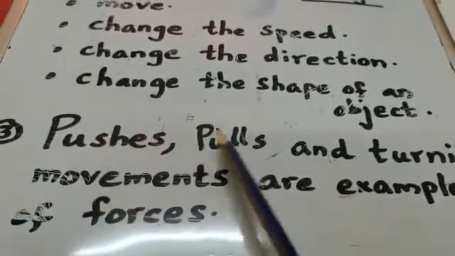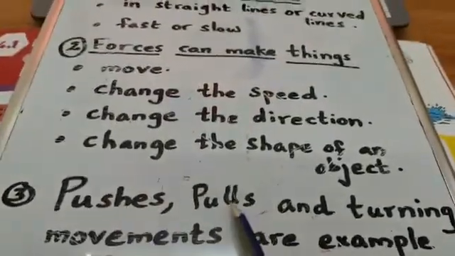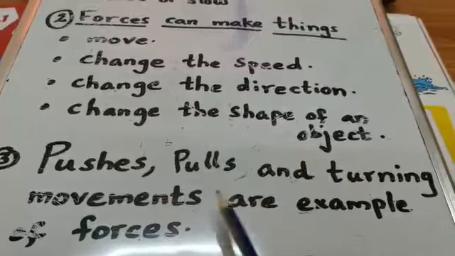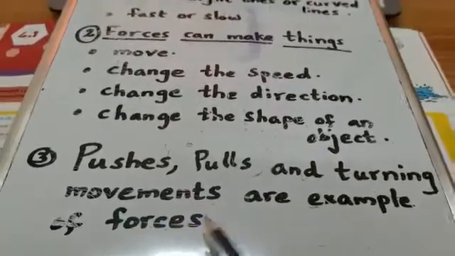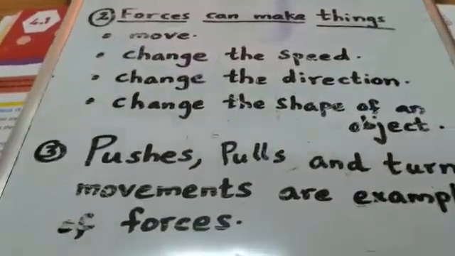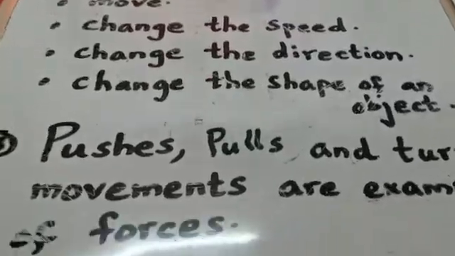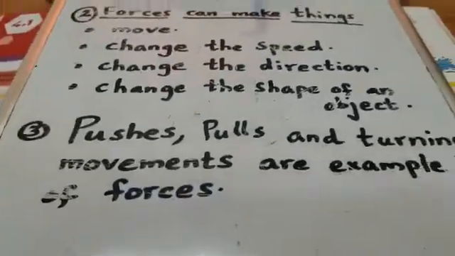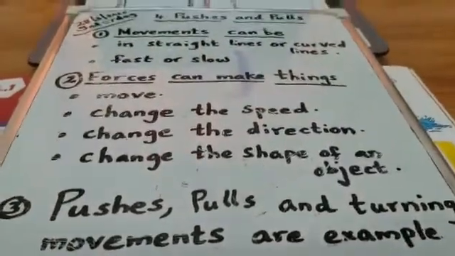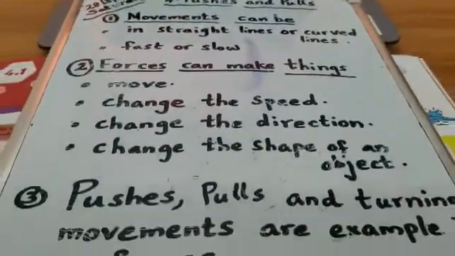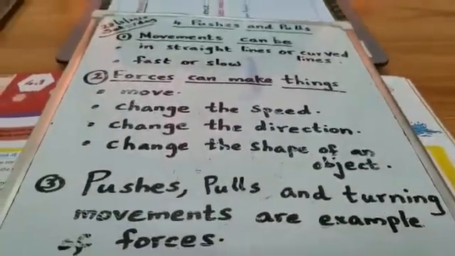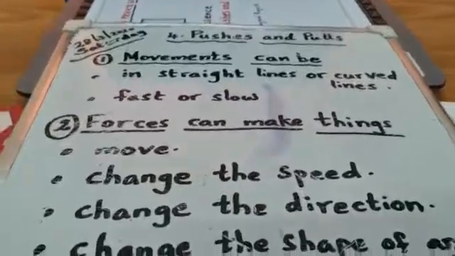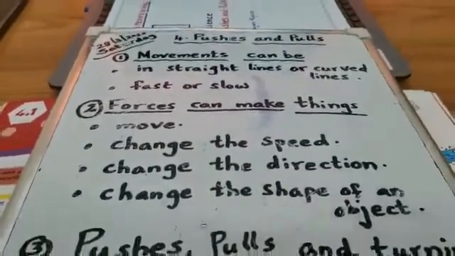Pushes, pulls and turning movements are examples of forces. We will learn more about pushes and pulls in the next portion.